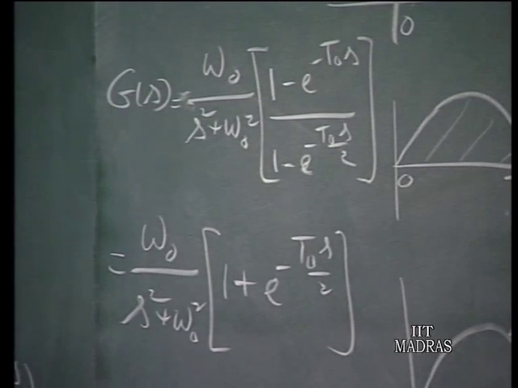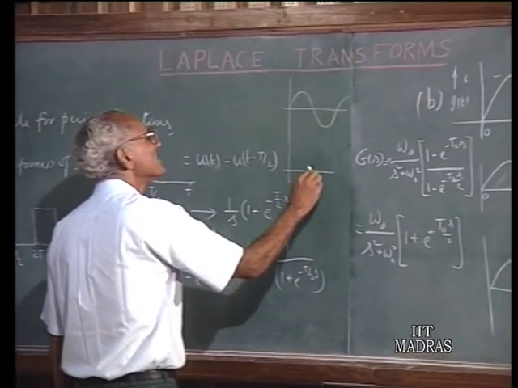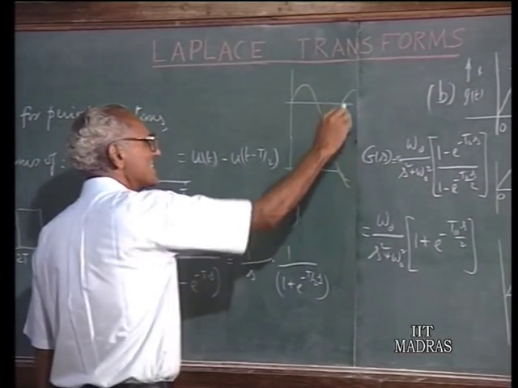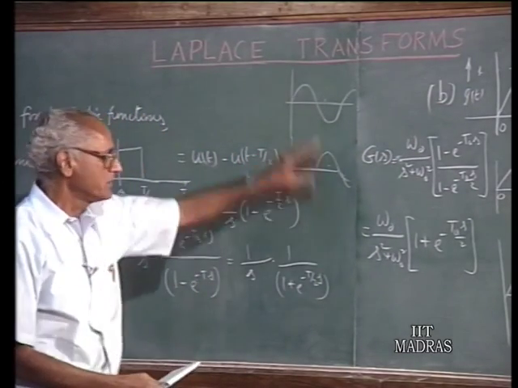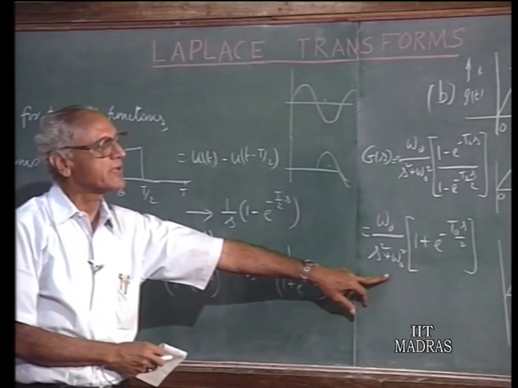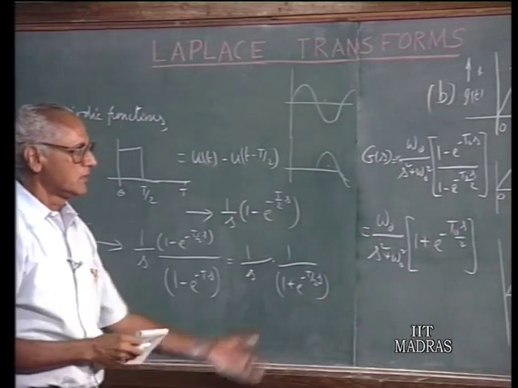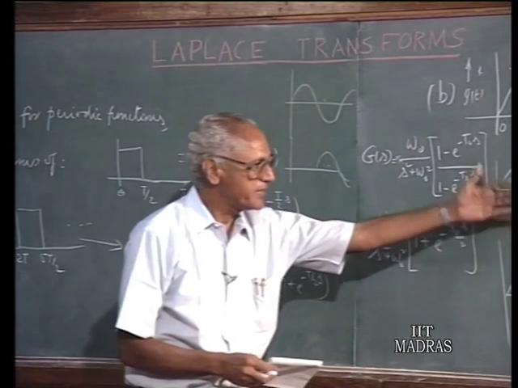What we did was, if we had a sine wave like this and another sine wave which is delayed by T naught over 2 seconds, if you added these two, you would produce this pulse. So, from this we arrived at the same result in a different way, but now we got the same result using the property of periodic functions.